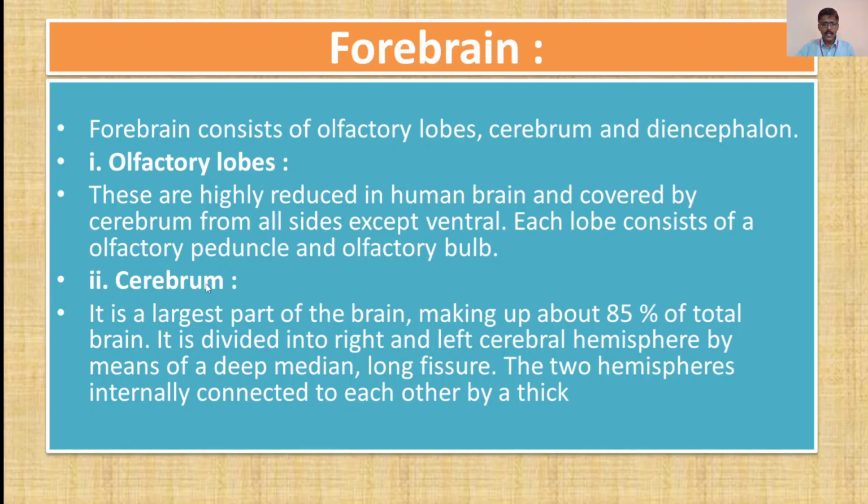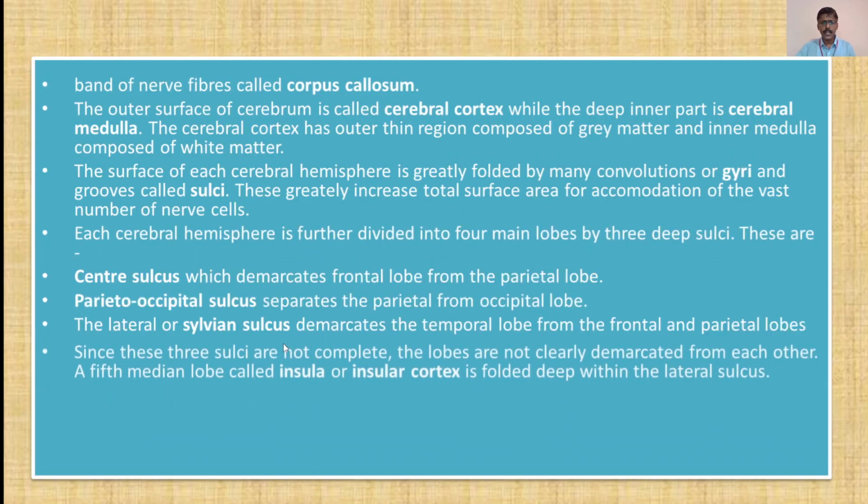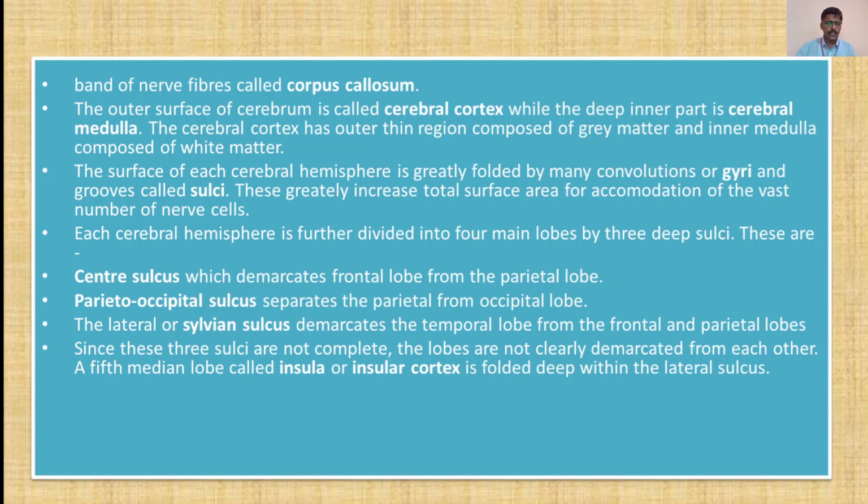Then the next part in the forebrain is the cerebrum. It is the largest part of the brain, making up about 85% of the total brain. It is divided into right and left cerebral hemispheres by a deep, median, and long fissure. The two hemispheres are internally connected to each other by a thick band of nerve fibers called the corpus callosum.